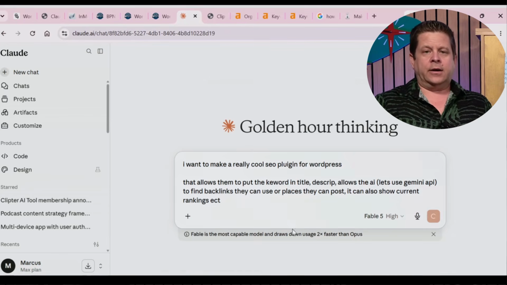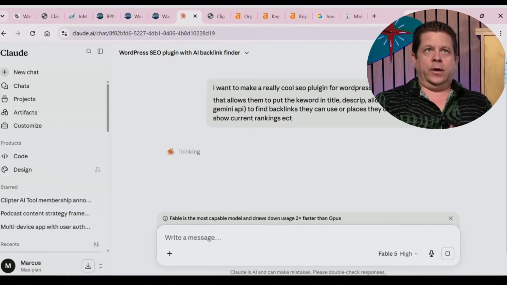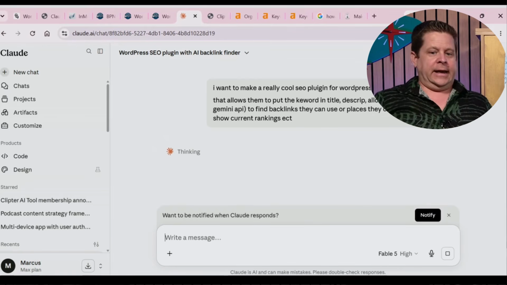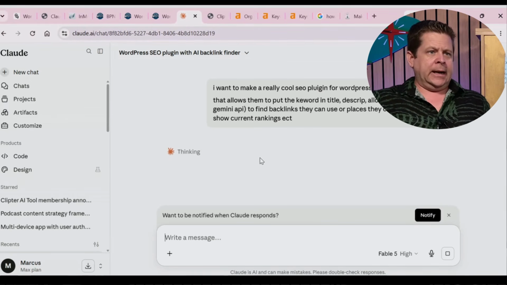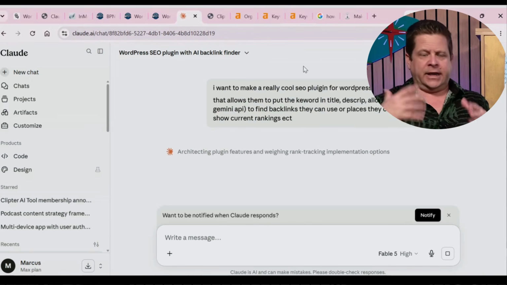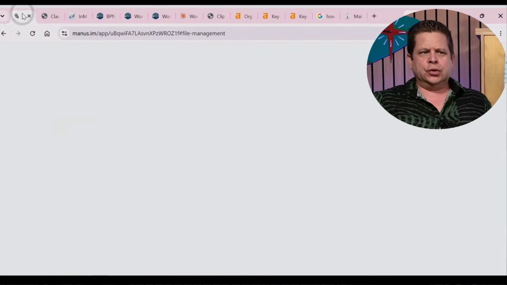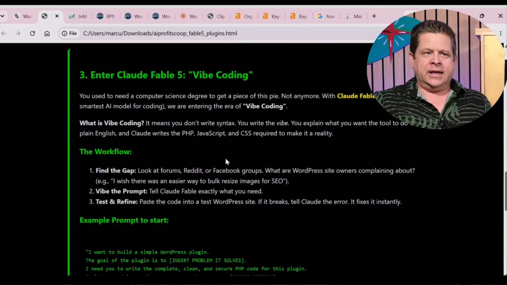This is something that works really well, and this is something I was messing with earlier with Claude Fable 5 as well, where I was making a plugin that would track all the visitors on the site. So it was like, okay, this is on your site. It'll find all the people on your site right now. It'll list them, show the pages they're on, everything like that. Kind of like a tracker that's pretty straightforward and easy. But again, really focusing on like, I want to take something to market, obviously make sure it's secure and good and everything like that. But I want to take something to market as soon as possible and get people testing it. That's really the key.